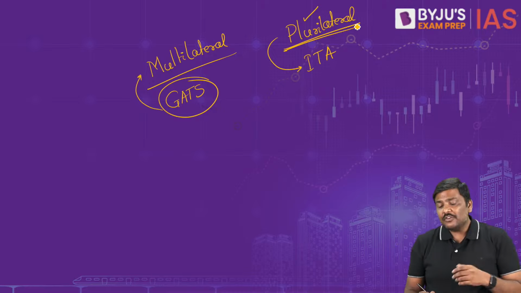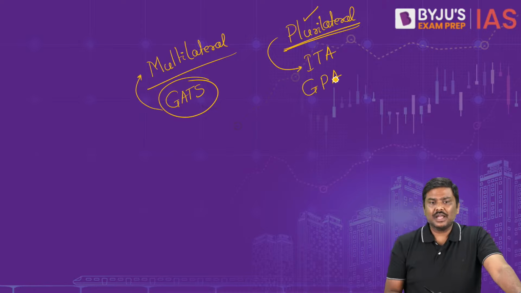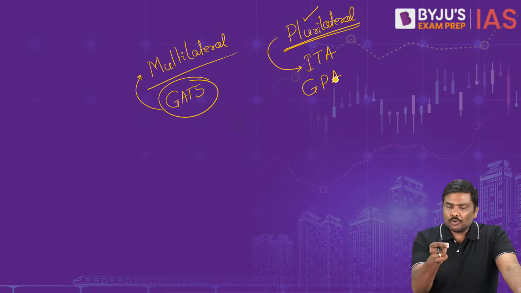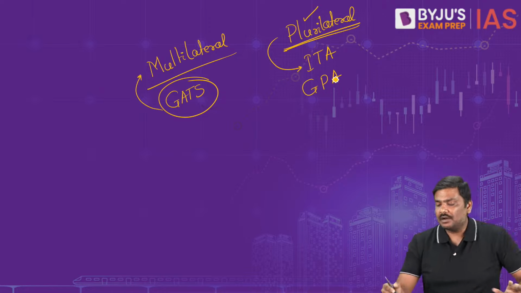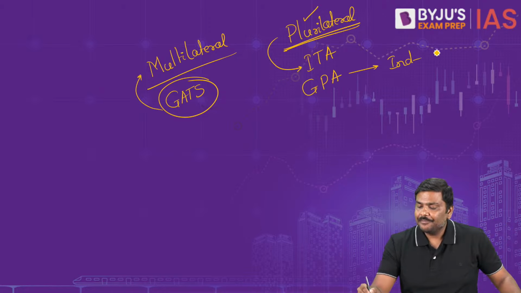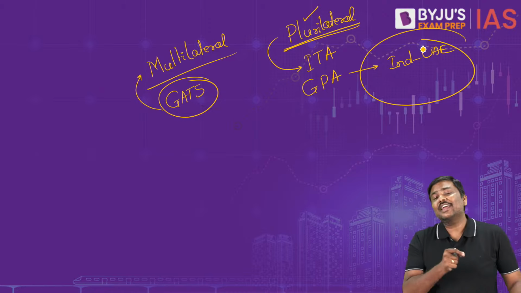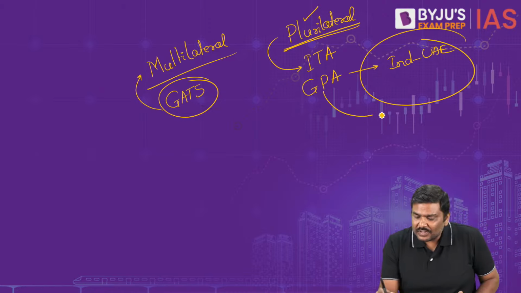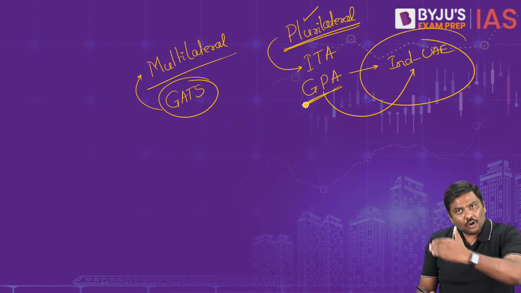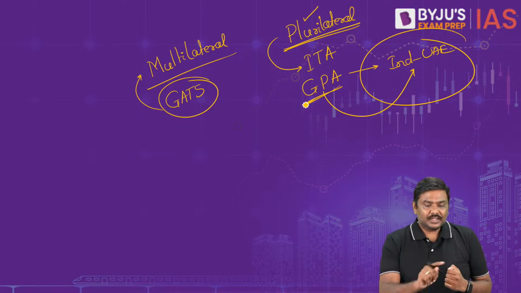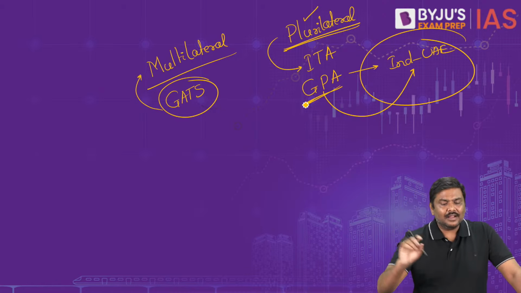Any other example of a plurilateral agreement? Government Procurement Agreement, very famous. I'll connect it to current affairs again. Sir, in what context was the GPA in the newspaper? India UAE FTA. Please be very careful. One of the areas that has been covered under the India UAE FTA is the Government Procurement Agreement itself. So that is a basic idea for multilateral and plurilateral trade agreements.